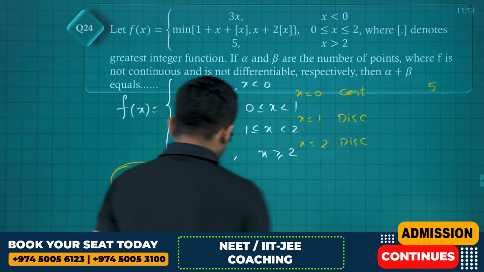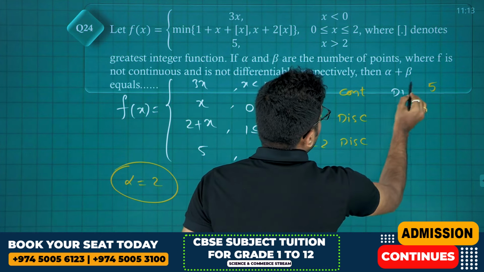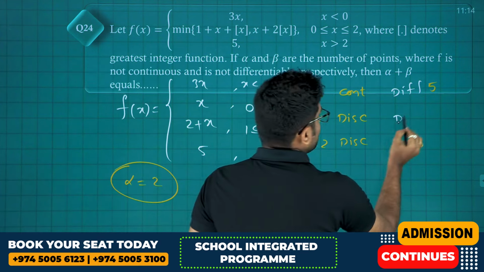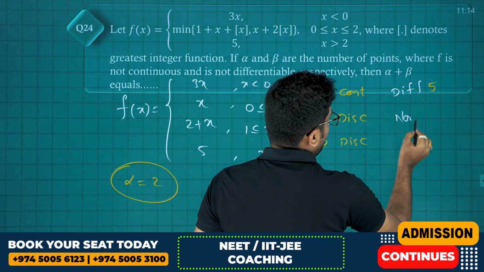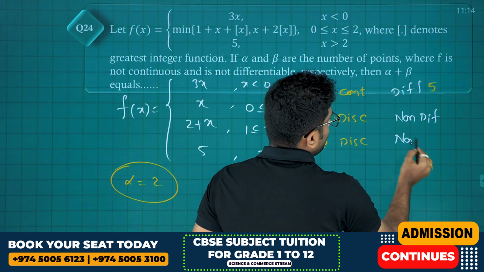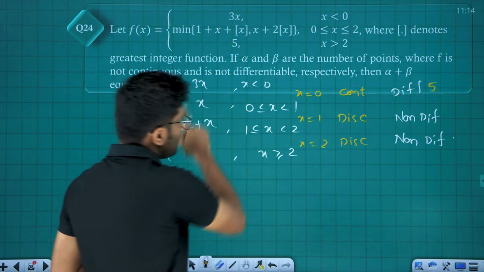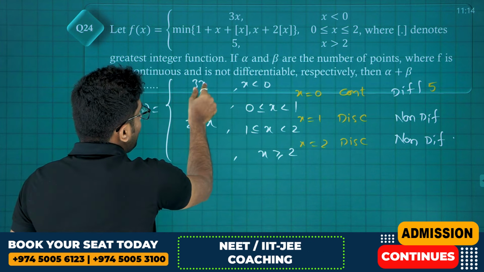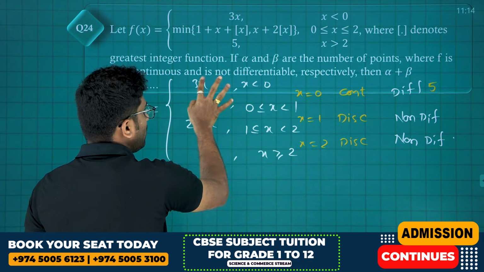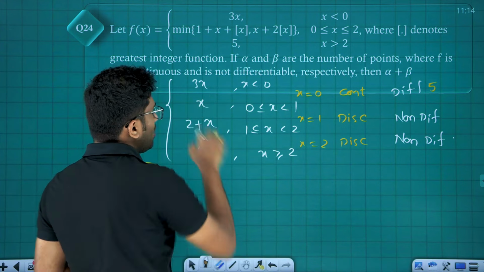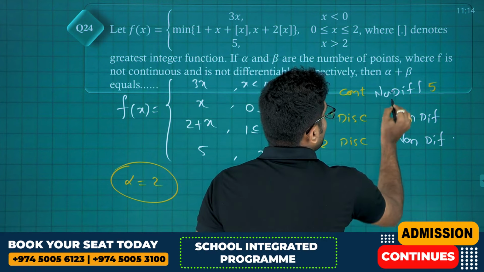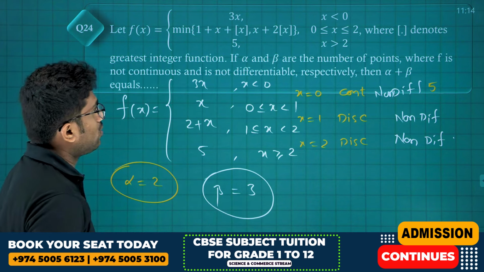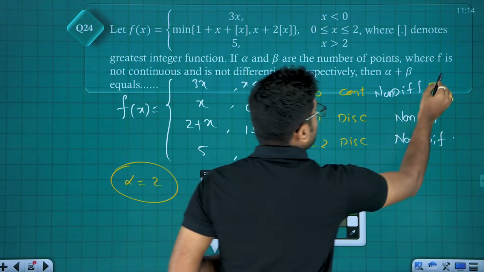Next, differentiable. Coming to differentiable, if a function is not continuous, then it is not differentiable. So for sure it is non-differentiable in these two cases. Now coming to this case, it is continuous, so we check differentiability only at this case. LHD is 3 into 1, 3 for 3x it is 3, for x it is 1. So 3 not equal to 1, it is non-differentiable here also. So in 3 cases it is non-differentiable, beta is equal to 3 and alpha is equal to 2. Alpha plus beta is equal to 5, friends.